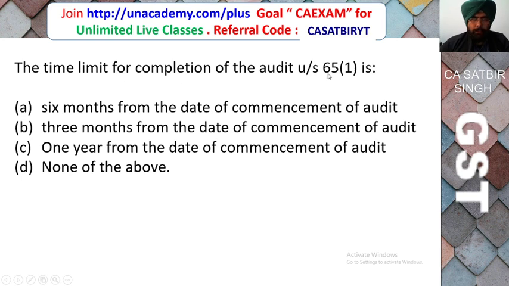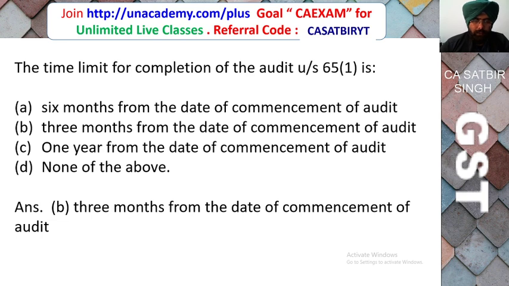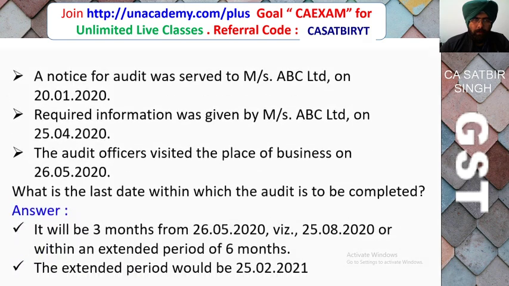Time limit for completion of the audit under section 65 is: 6 months from the date of the commencement of the audit, 3 months from the date of commencement of audit, 1 year from the commencement of the audit, or none of the above. Correct answer is within 3 months from the date of commencement of the audit it has to be completed.